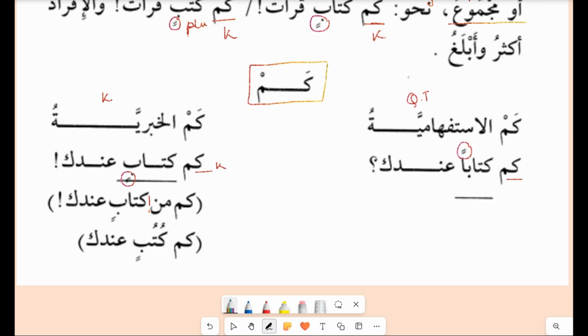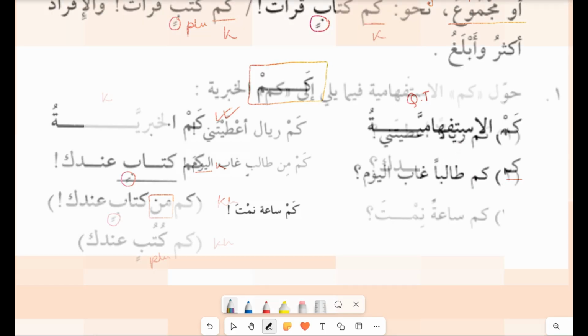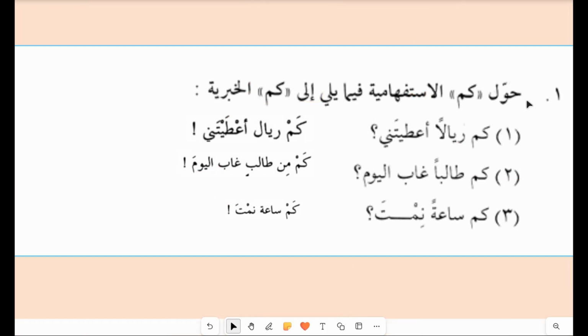When you see a harf jar in between kam and the noun, know that it's khabariya. And when you see a plural noun, know that it is a khabariya. So all these three tell you the questioning tool is coming as a khabariya. So this is very easy. If you learn these points for kam khabariya, you will be able to recognize the questioning tool and the kam khabariya, inshallah.